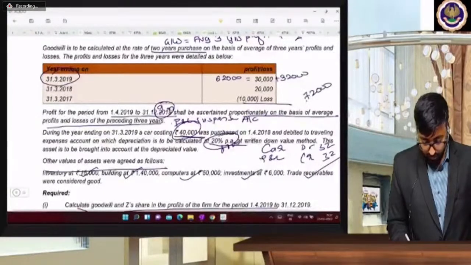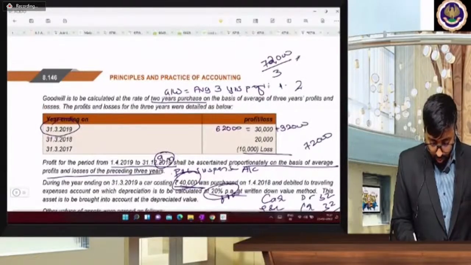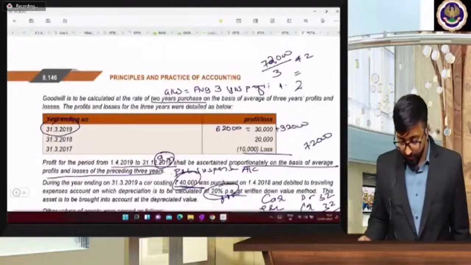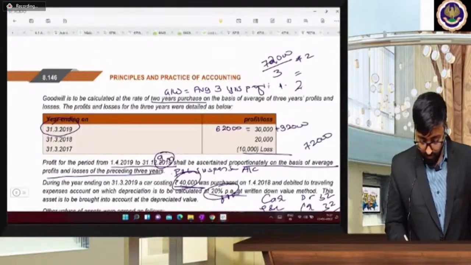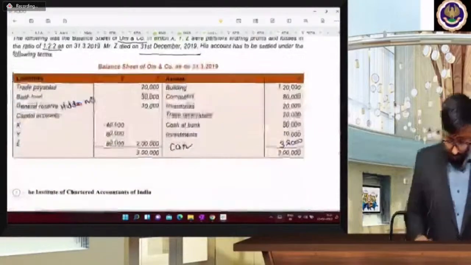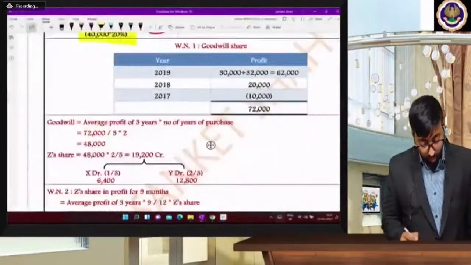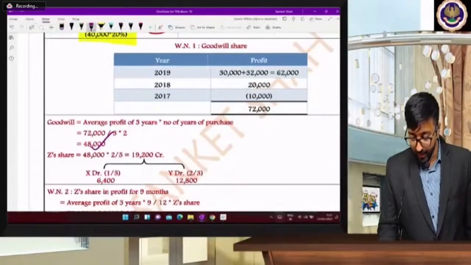Seventy-two thousand divided by 3 into 2. So what is goodwill amount? 72,000 divided by 3 into 2, 48,000. So 48,000 is a goodwill share. Total goodwill. Very good.